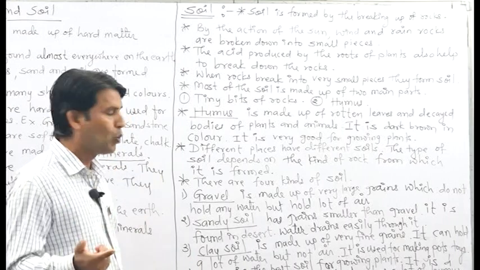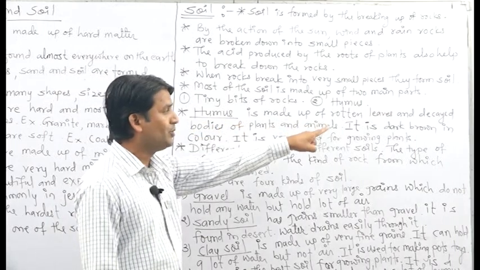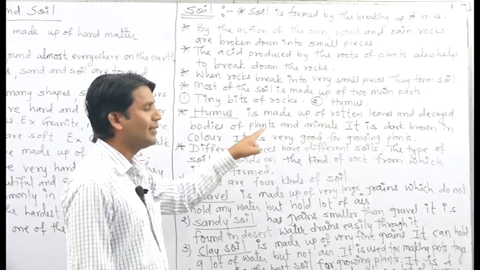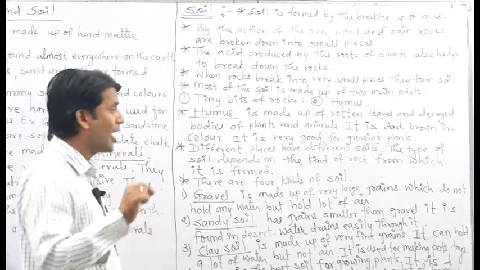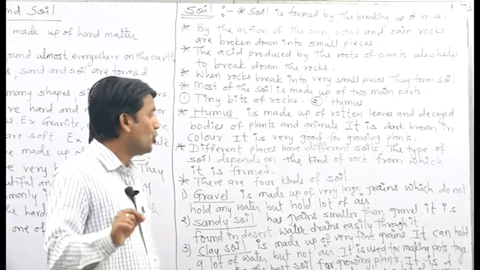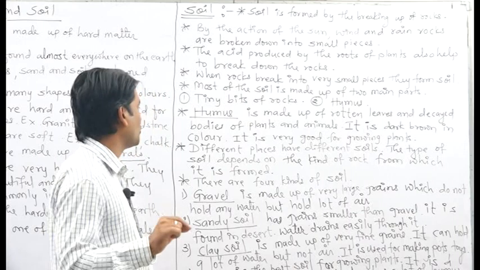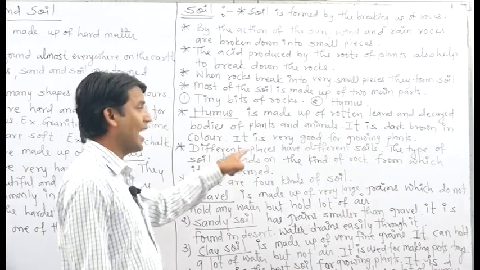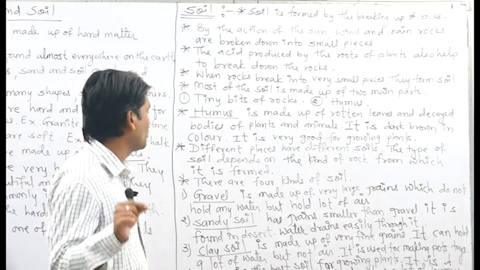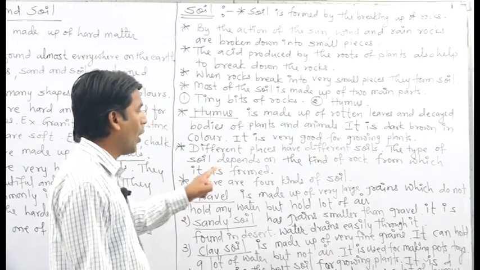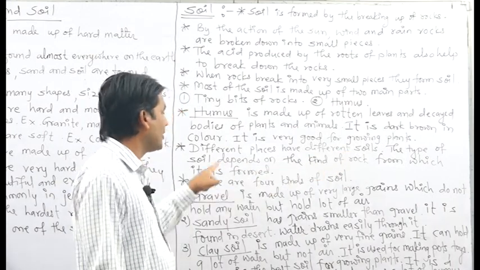And humus means what then? Humus is made up of rotten leaves and decayed bodies of plants and animals. Okay, it means humus is dark brown in color and humus is very good for the growing plants. Okay, different places have different types of soils. Okay, the types of soil depend on the kind of rock from which that soil is formed.